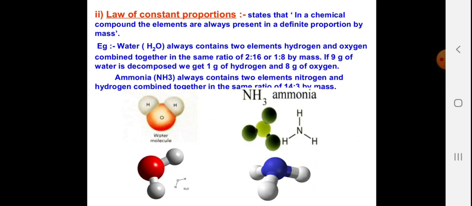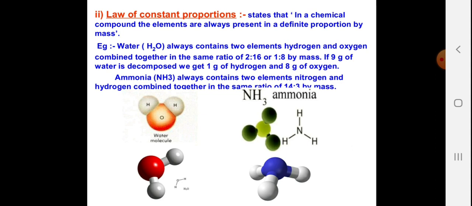The law of constant proportion states that in a chemical compound the elements are always present in a definite proportion. Like water, everywhere it is H2O. Water always contains two atoms of hydrogen and one atom of oxygen combined together in the ratio of 2:16 or 1:8 by mass.